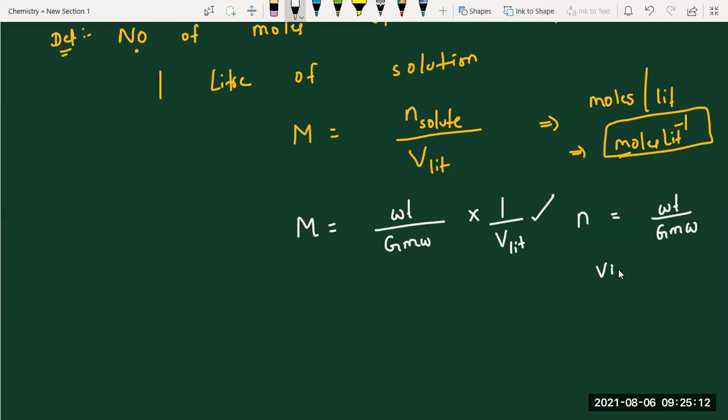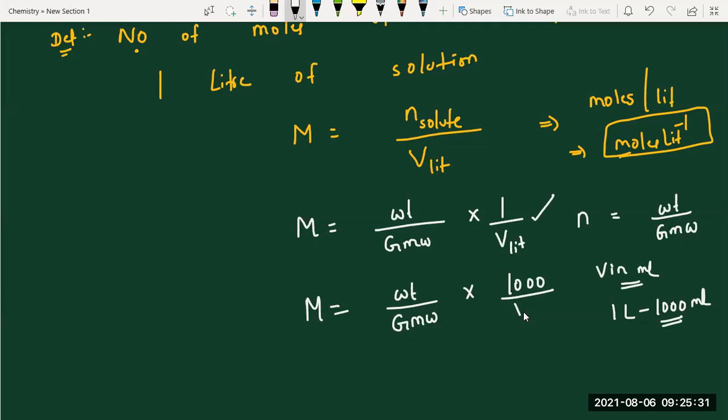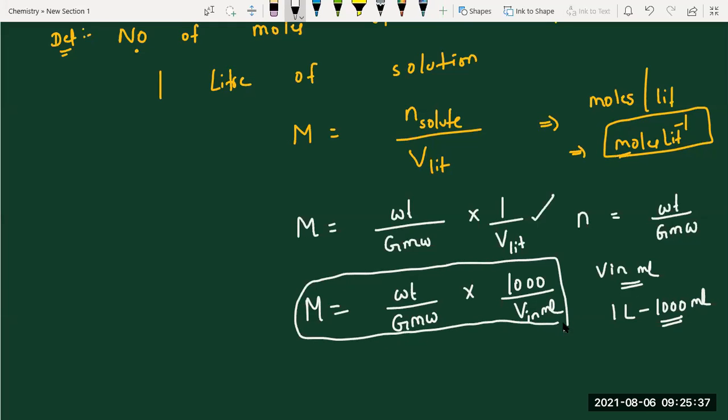If the given question is in terms of ml, you can just convert. You people know 1 liter equals 1000 ml. So you can write weight by gram molecular weight into 1000 by volume in ml. Most of the time we use this in numericals. Why? Because most of the time they give volume in ml.